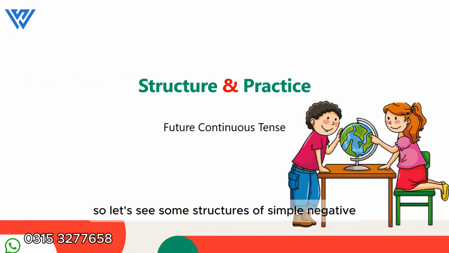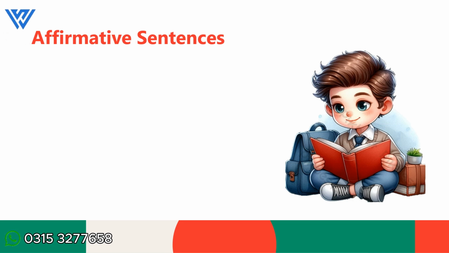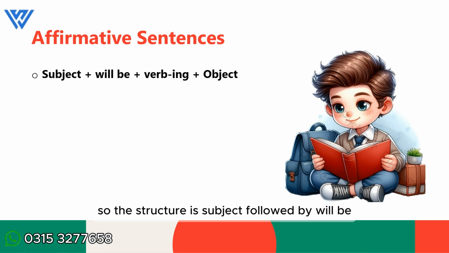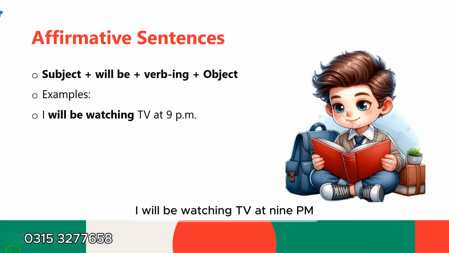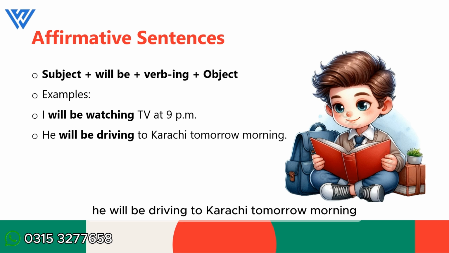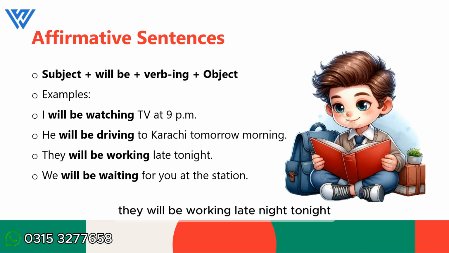So let's see some structures of simple, negative as well as interrogative sentences and practice those structures with the help of some examples. Starting with affirmative sentences, that are also called positive or simple sentences. The structure is subject followed by will be and then first form of verb with ing always and object. Let's see some examples. I will be watching TV at 9 p.m. He will be driving to Karachi tomorrow morning. They will be working late night tonight. We will be waiting for you at the station.